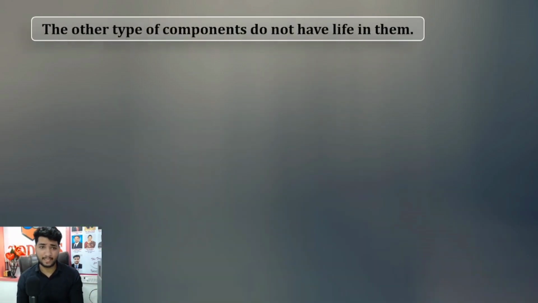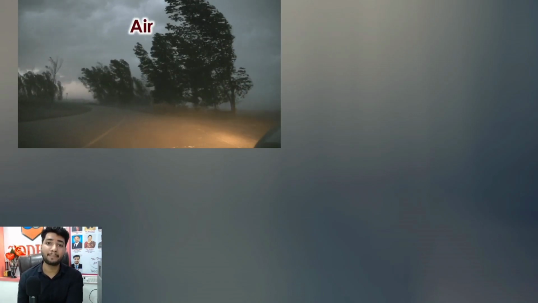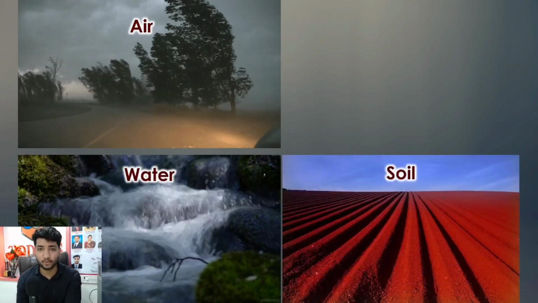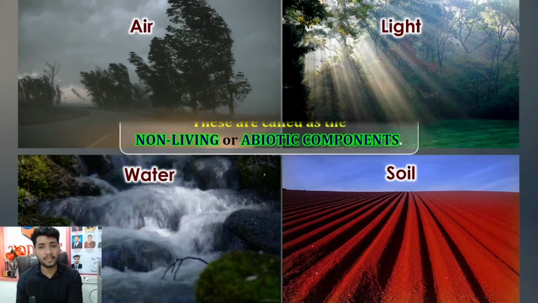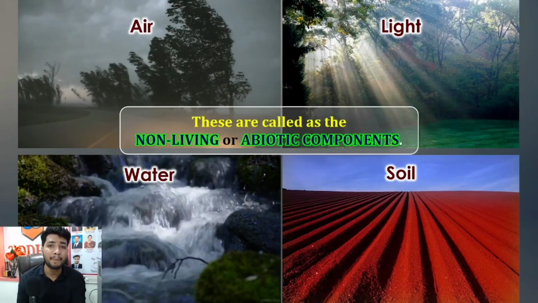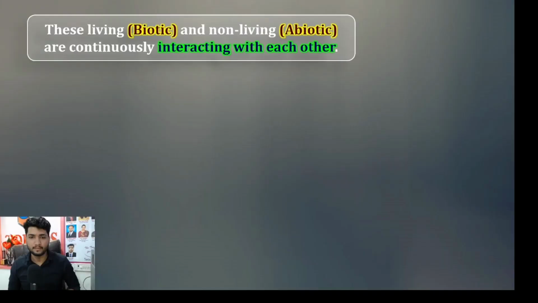So what will the other type be? The other type of component does not have life in it. They do not have life, correct? So what are the types? Air, does it have any life? No. Water, soil, and last is light. So these are called non-living things, also abiotic components. Abiotic component means they do not have life in them.